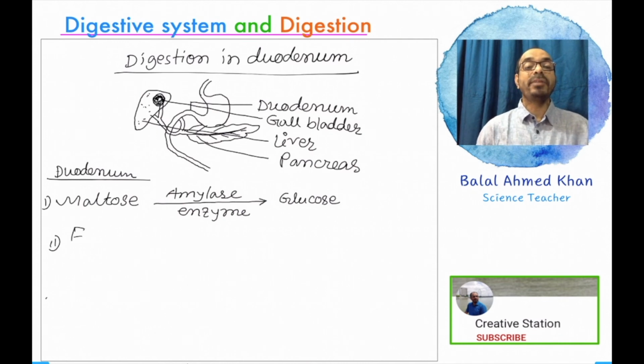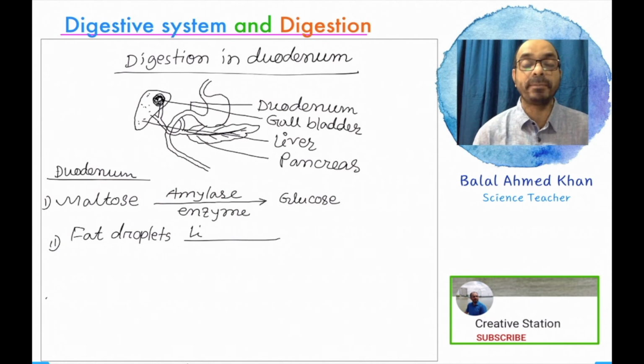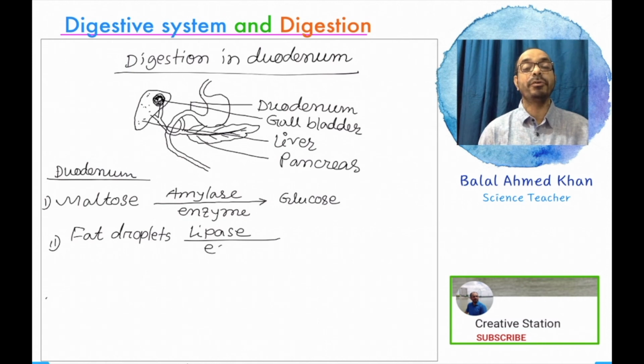So maltose is converted into an absorbable nutrient element in the presence of amylase enzyme. Now the second thing is fat droplets, which are broken down with the help of bile pigment, and fat droplets are converted into fatty acid and glycerol with the help of lipase enzyme.